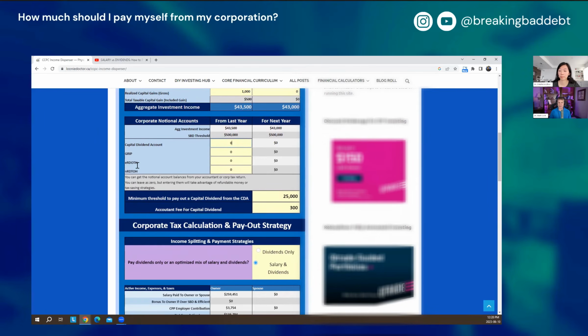So the way you get that is, one, if you are over the small business limit of $500,000, or if it's been shrunk by the passive income limits, then less. Or if you've collected dividends from a big company that's already paid general corporate tax. Let's say you have bank shares. That bank pays tax at the high rate, gives you an eligible dividend to your corporation, and that allows your corporation to also pay an eligible dividend out to you. So that's what the GRIP is.